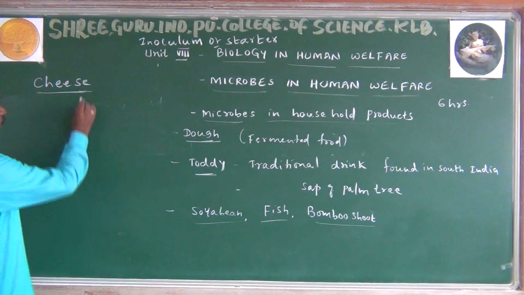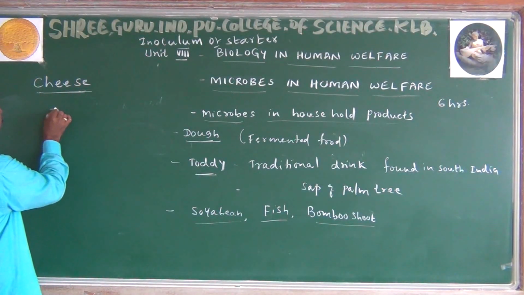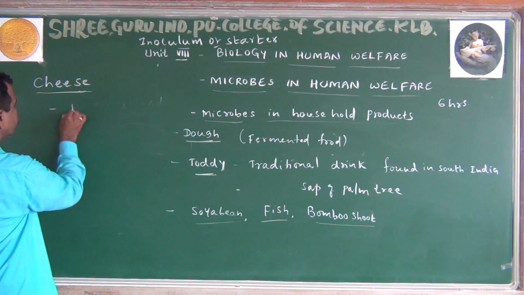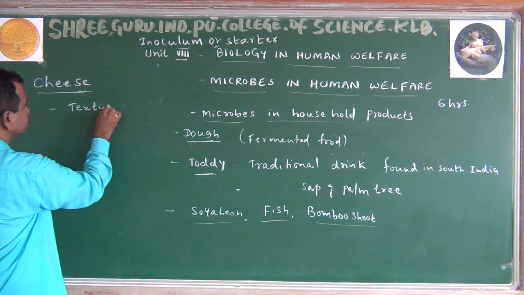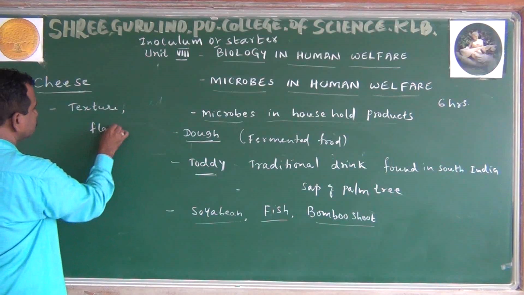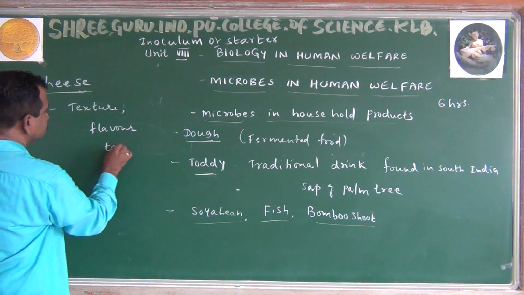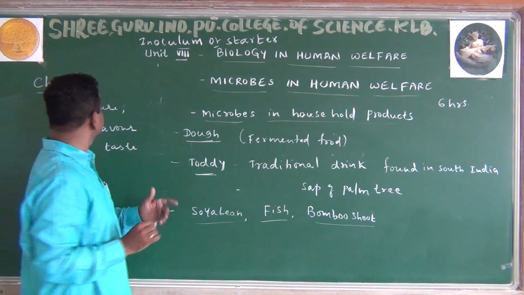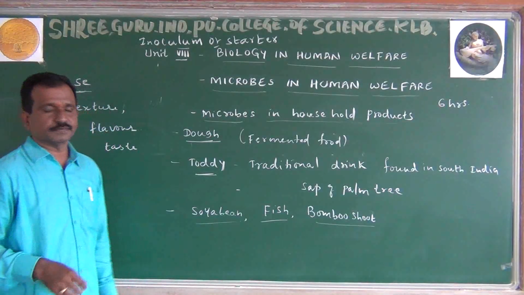Cheeses are prepared on the basis of mainly the texture, flavor and taste. Texture means normally softness.